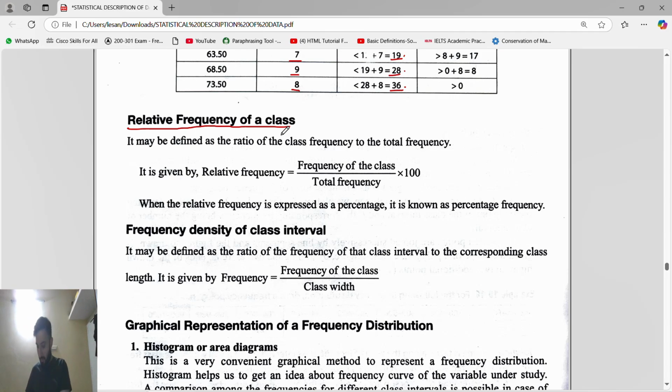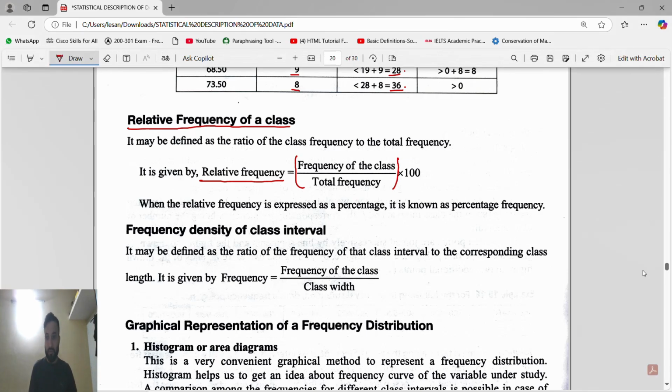Now just remember the formula, because it is important to remember the formula. As I have said, they will ask directly in the examination. Like, relative frequency is frequency of class by total frequency. The relative frequency formula is the frequency of that class divided by the total frequency. It is a relative frequency.